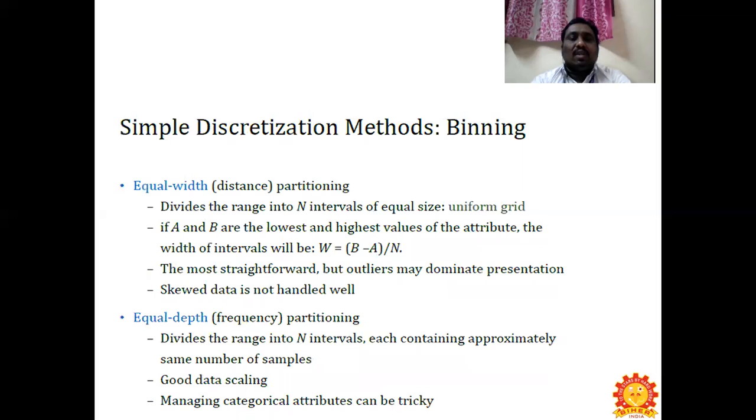The first one is equal width and the second one is equal depth. In equal width, we find the distance of the partitioning. In equal depth, we find the frequency of the partition.